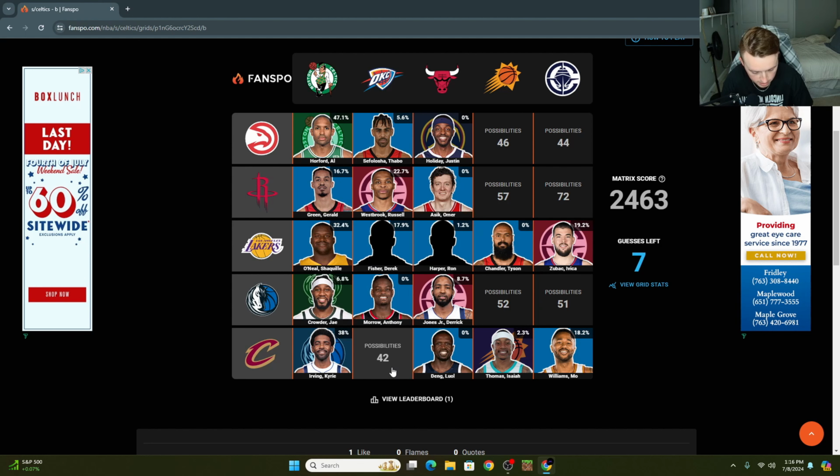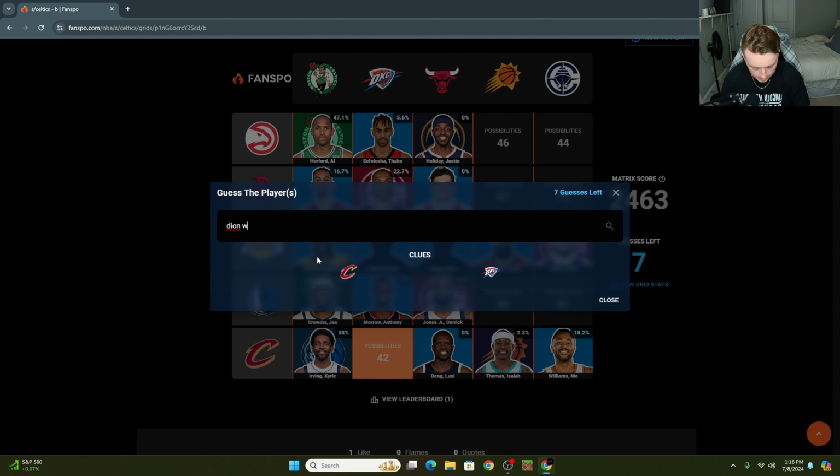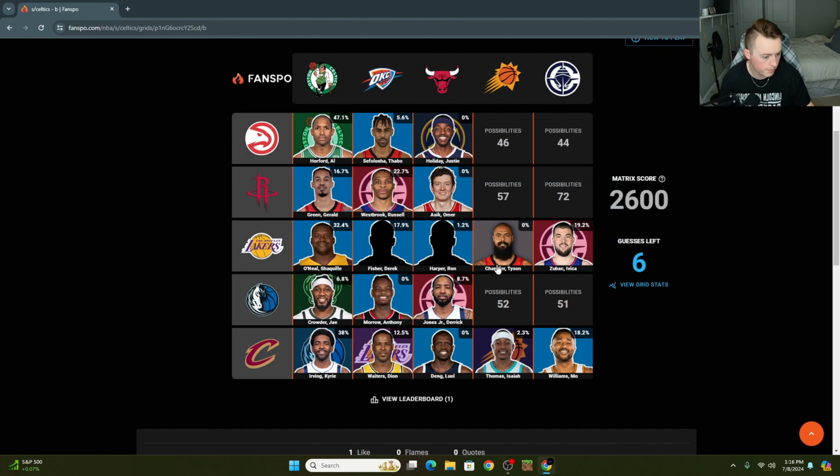That's OKC Cleveland. Like Spencer Haywood. I presume OKC also counts as Seattle. He didn't ever play for Cleveland, did he? He would have been a good one for OKC Lakers. That might have been a good one, but maybe more people knew that one, so maybe it wouldn't have been as good of a score on it. Cleveland, OKC. Why can't I? Oh, that's Dion Waiters, right? Like Dion Waiters can go there, right? Yeah, there we go. 12%. Okay. So Dion Waiters had a home somewhere. We like to see that.